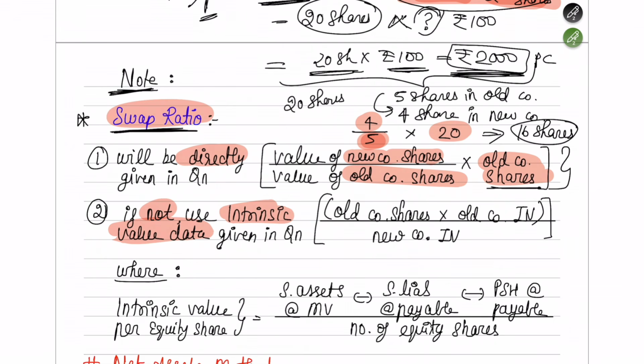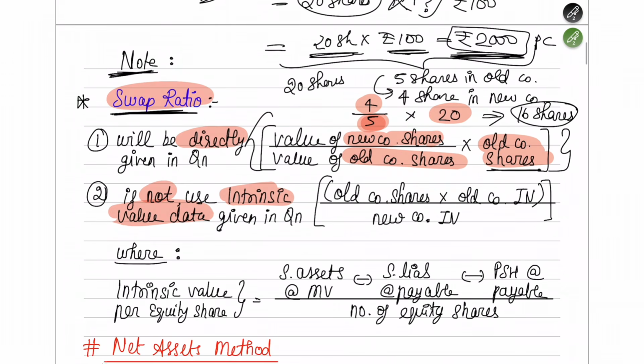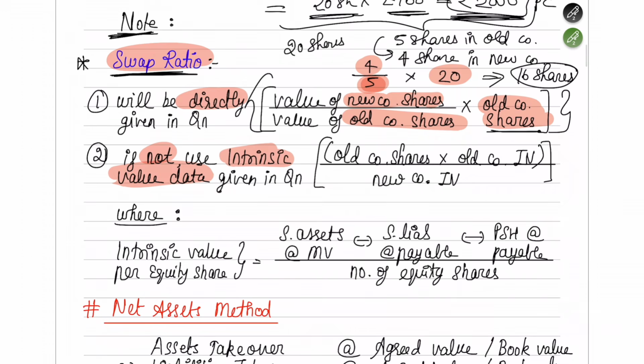The swap ratio formula is what I've given you here. If you already know how to use the swap ratio formula, then you need not concentrate much on this. You can directly apply it and find out. Next, if not directly given, intrinsic value data will be given in the question, so use the intrinsic value data.